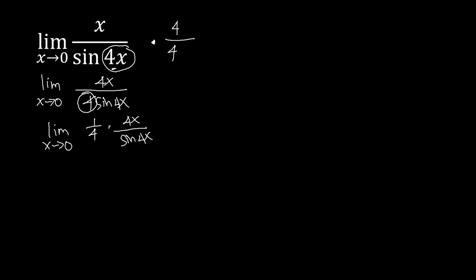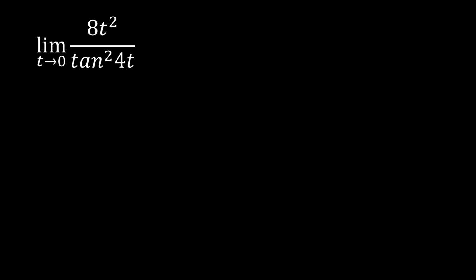Taking out the constant multiple, we have 1/4, and then the limit of 4x over sine 4x as x approaches 0. This would lead to a 1, so we have 1/4 times 1, that will be 1/4.